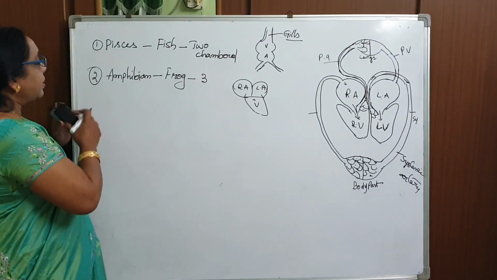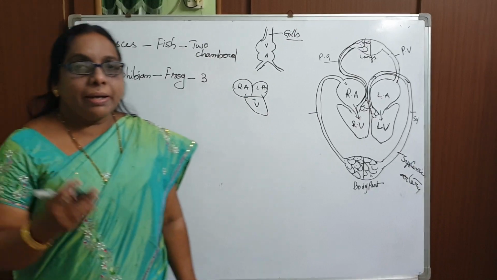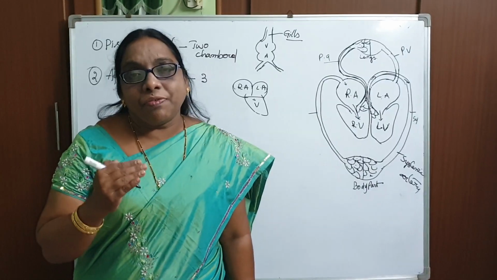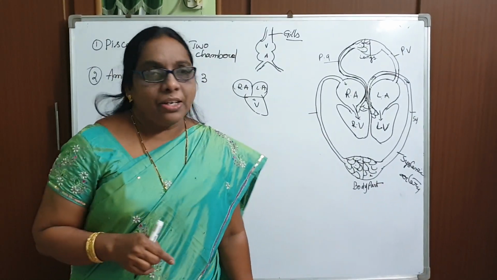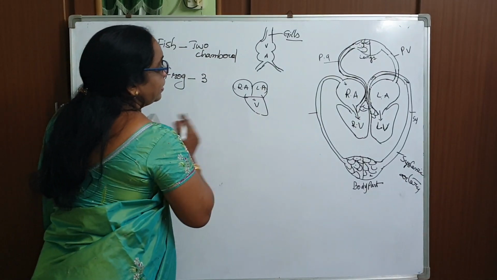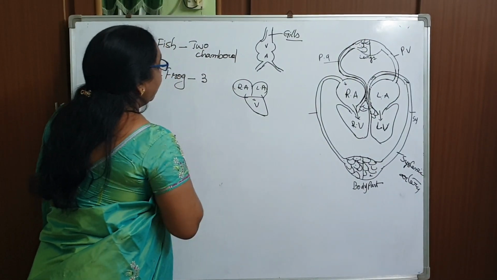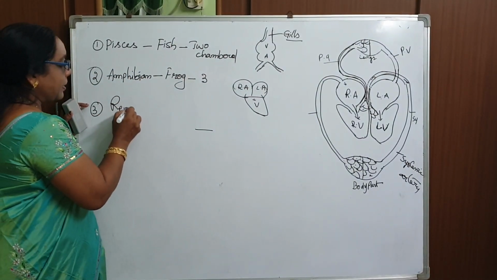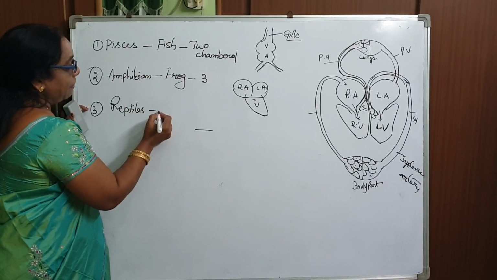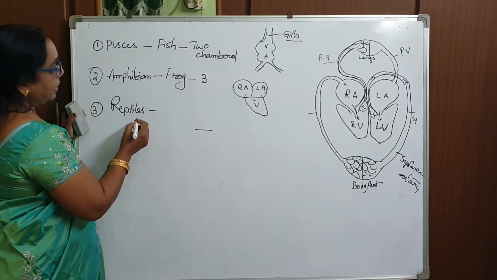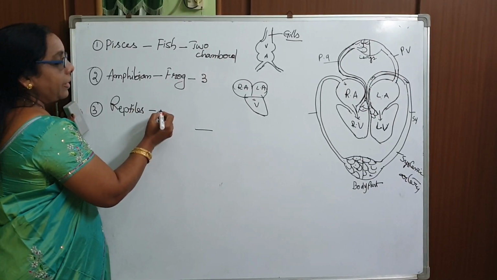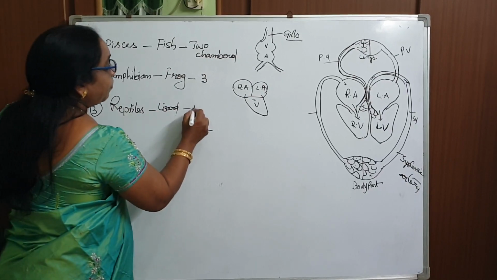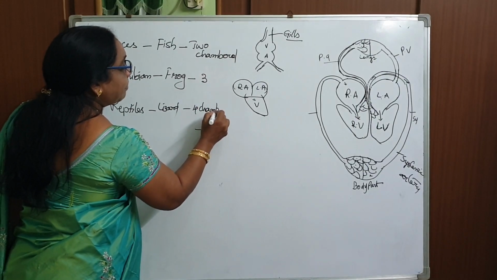Whereas coming to the third group, the reptiles, they also have a four-chambered heart, except the crocodile, and we can say the ventricles are incompletely divided. See here, it is completely one ventricle like this in the frog, but coming to the third group, the reptiles, for example, crocodile, garden lizard, calotes or anything, if you see, they have a four-chambered heart.